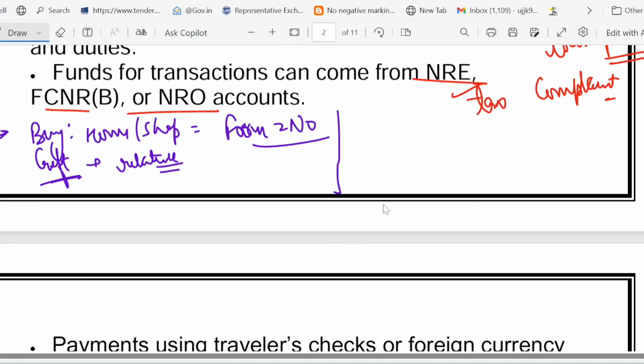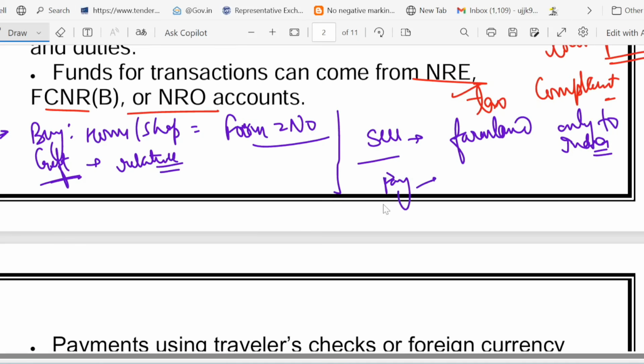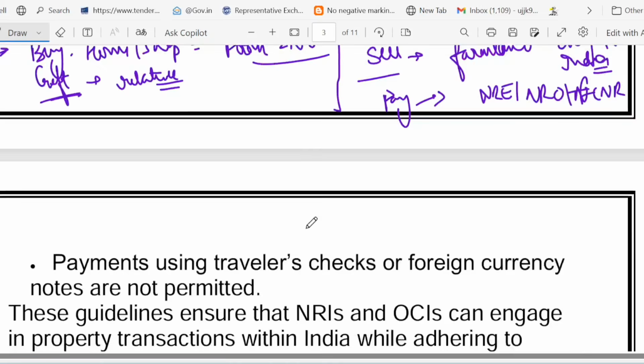Next point I told you about selling. What can they sell? They can sell farmland only to an Indian. Other property can be sold to anyone. And for payment, I told you they should always use NRE, NRO or FCNR accounts. They should always use these accounts for payment.